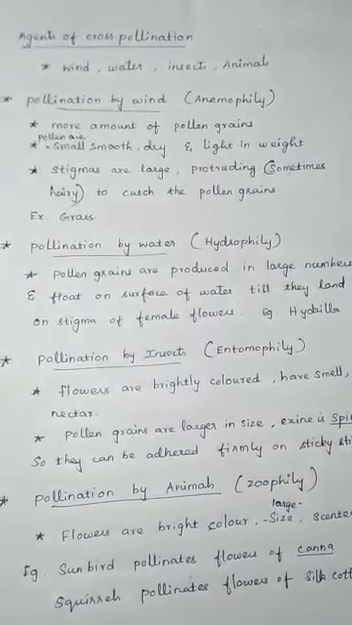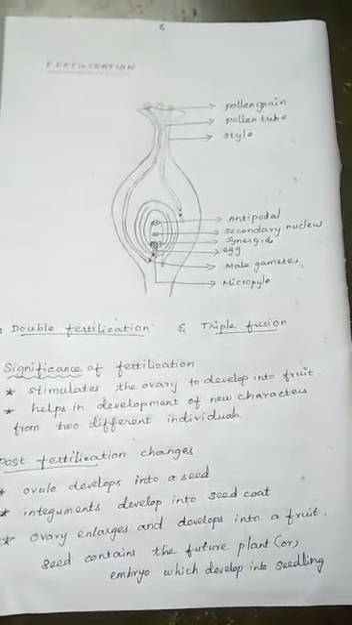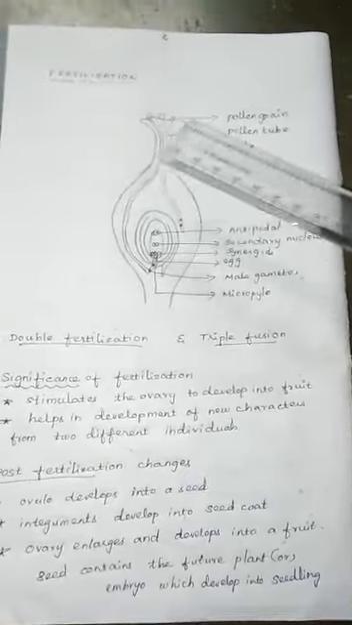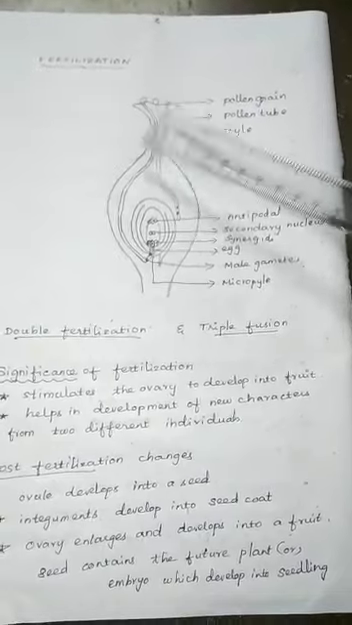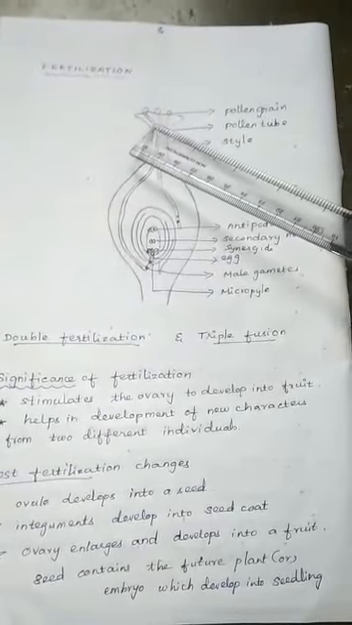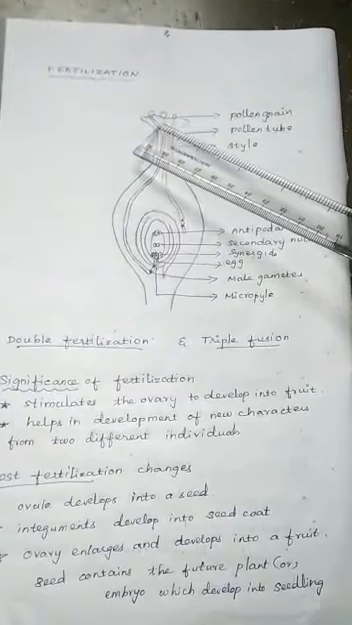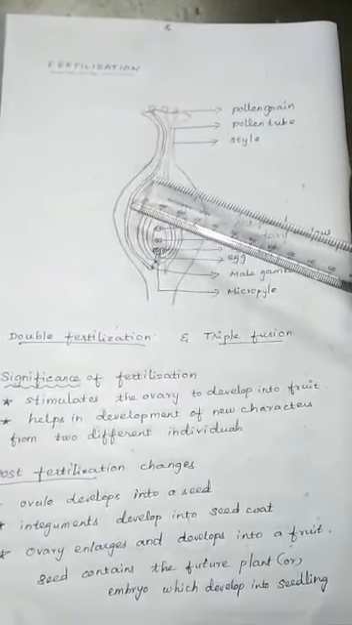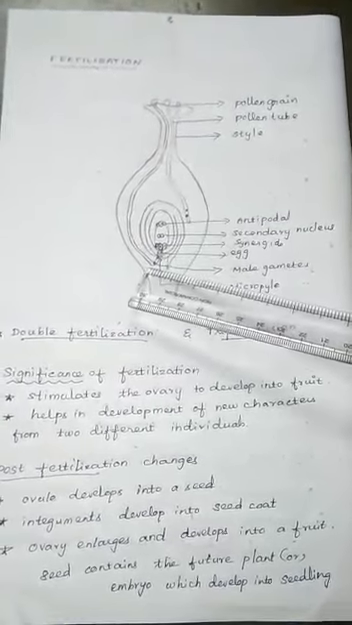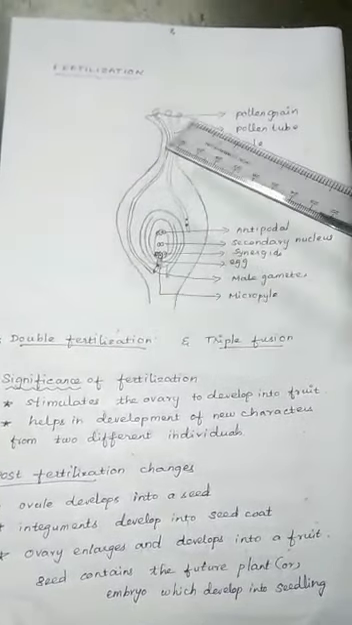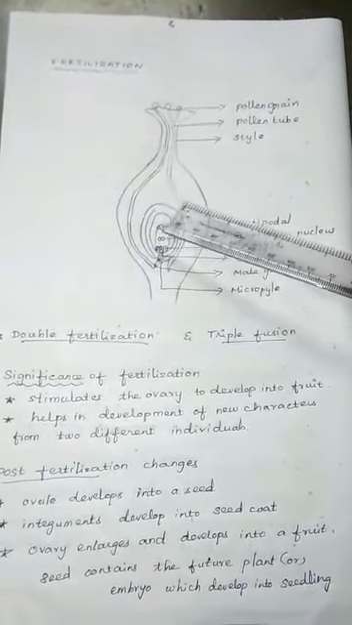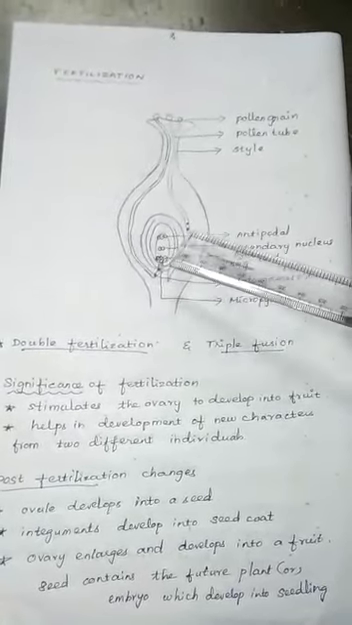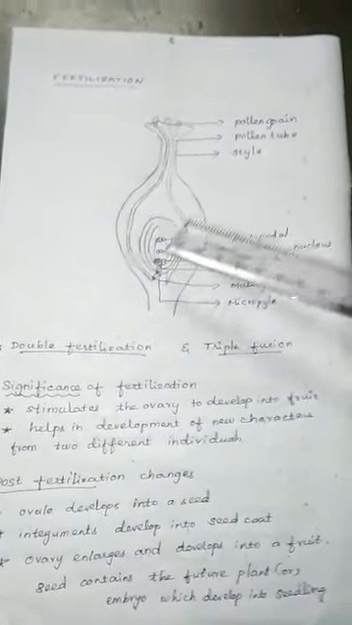Now we can see fertilization. Fertilization means the fusion of male and female gametes. When the pollen grains fall on the stigma of a suitable flower, they start to germinate. They form a tube-like structure through the germ pore, which is called the pollen tube. The pollen grain discharges its contents into the pollen tube. There the generative cell divides and forms two male gametes.